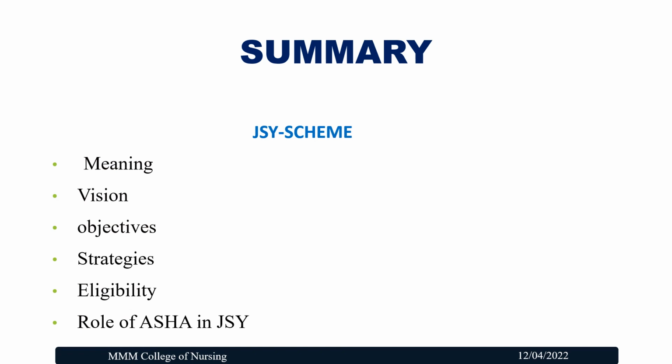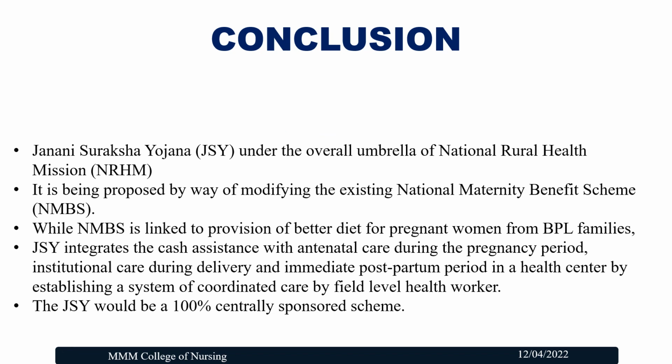Let me summarize this discussion. Under this JSY scheme, we have discussed the meaning of the JSY scheme and the vision, objectives, strategies, and eligibility criteria to get this cash assistance under the JSY scheme. Also, what the roles of ASHA are in providing these JSY services to the below poverty level women. Let me conclude this topic.